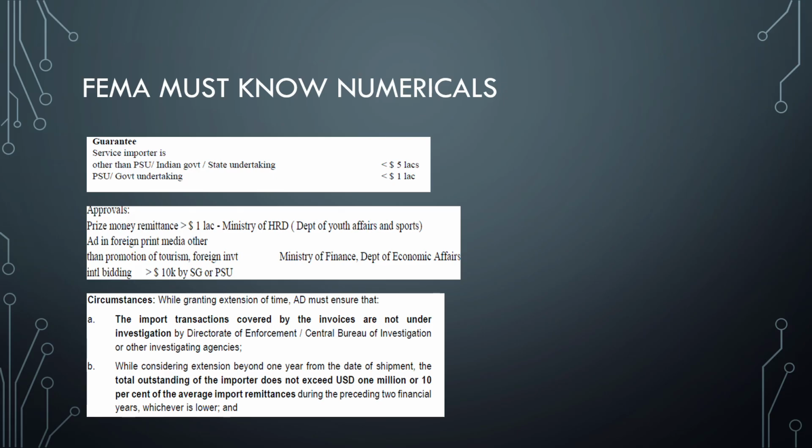So the next one is very important. While considering the extension beyond 1 year from the date of shipment for meeting the export commitments, the total outstanding of the importer should not exceed $1 million or 10% of the average import remittances during the preceding 2 financial years, whichever is lower. This time limit is very important. I repeat the limit: it's $1 million or 10% of average import remittances during the 2 preceding, not 3, not 1, 2 preceding financial years, whichever is lower. The main reason I'm sharing these things is that these are the areas where you tend to make mistakes. So if you listen carefully now, there is no way you'll be losing any marks.